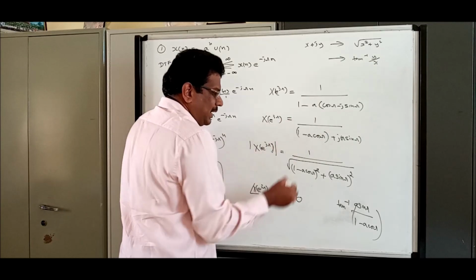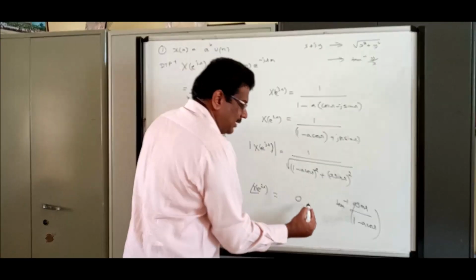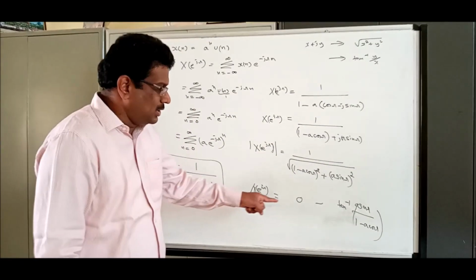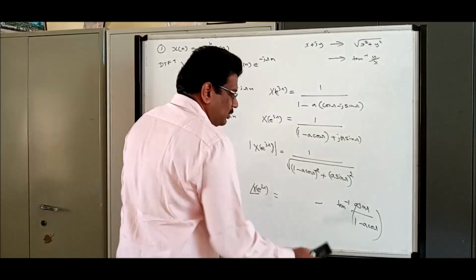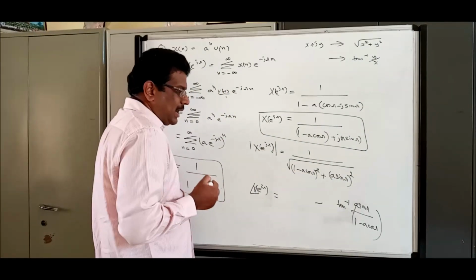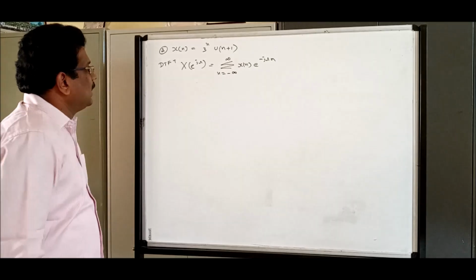So numerator angle is 0, denominator angle is as calculated. As per basic mathematics, division means minus. So what is the angle of X of e power j omega? 0 minus tan inverse of that. If you want, you can remove this 0 also. Please do remember, this is the answer we are having. Its magnitude is fixed.